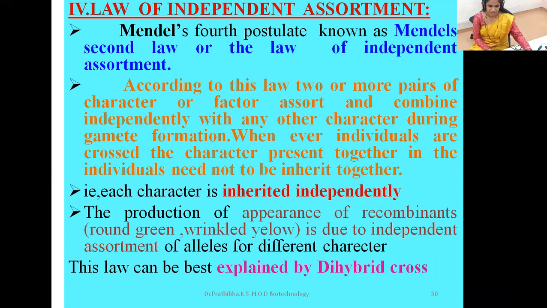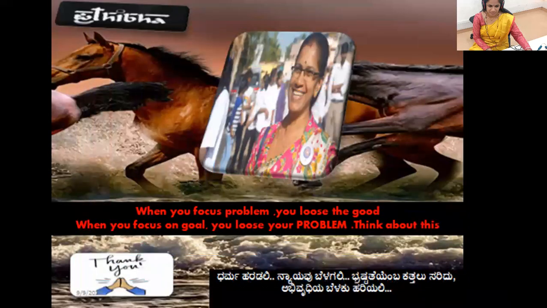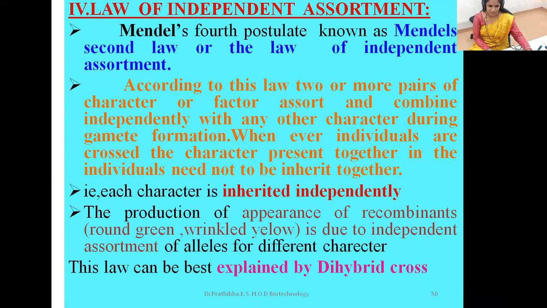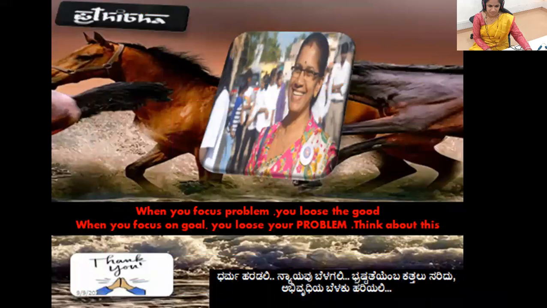In my previous video, I explained the dihybrid cross. You can refer to that and write this dihybrid cross under law of independent assortment. So this is about the laws of heredity of Mendel. All these 4 postulates you need to keep in your mind under laws of heredity.